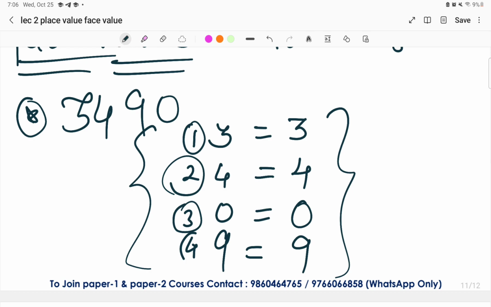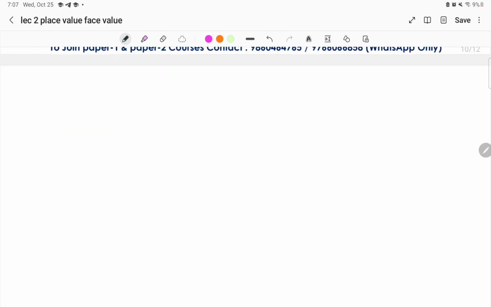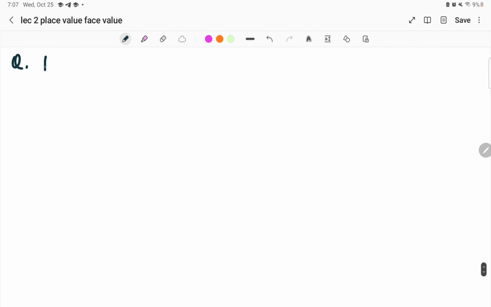These are a few categories of questions that can be asked based upon the place and the face value. They can directly give you a number and ask what the place and face value are. Sometimes they will ask in another way, like this previous year question. Whatever I teach in the class is completely based upon your paper pattern, so each and every point is important. This question has been previously asked, and I'm giving you the type of question that can be asked.